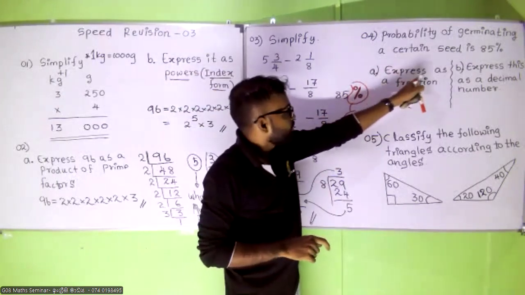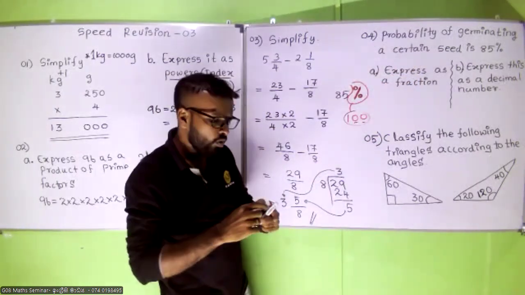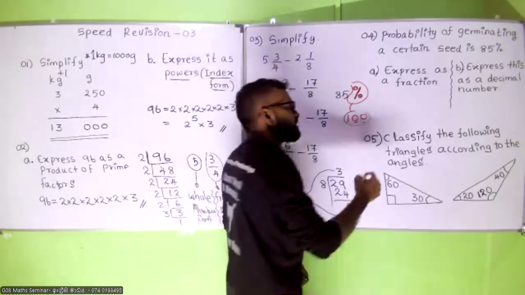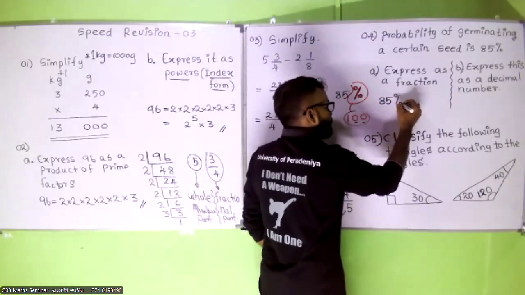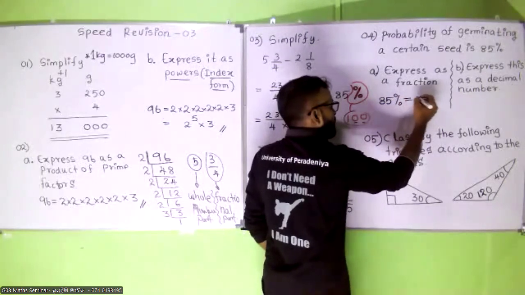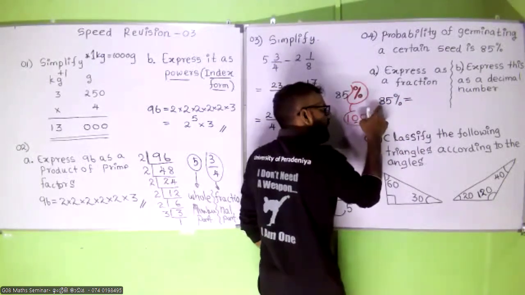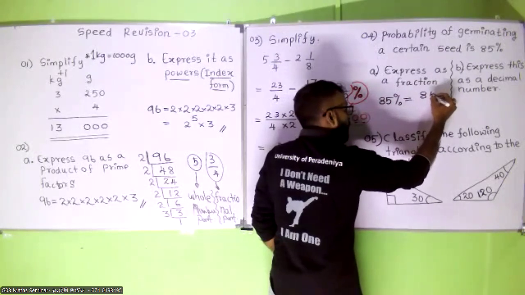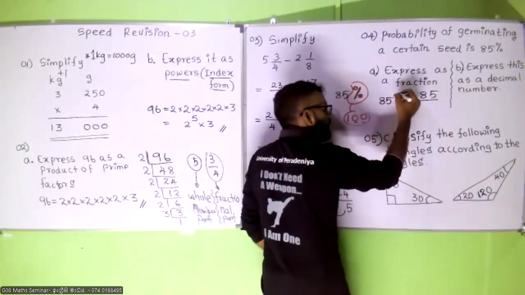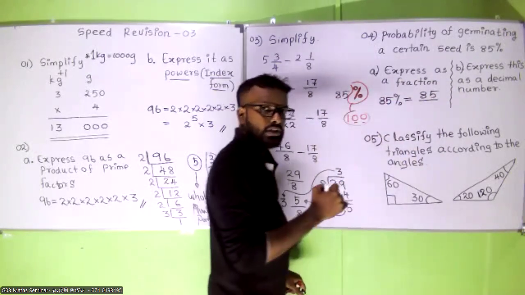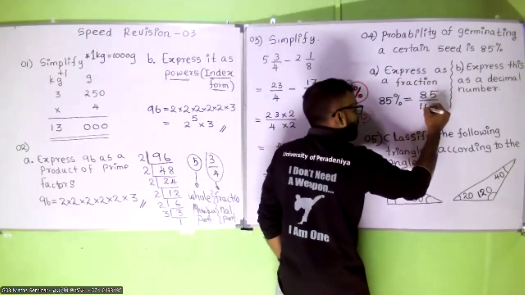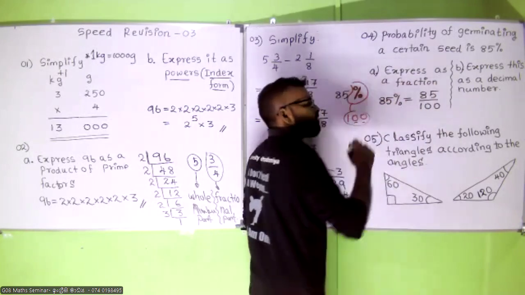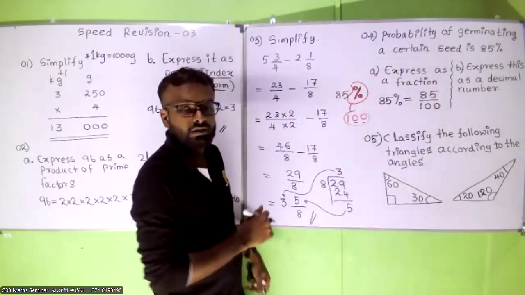Now express as a fraction. How are you going to express 85% as a fraction? It can be written as 85 divided by the percentage mark. Percentage means 100. So 85 divided by 100. This is your fraction.